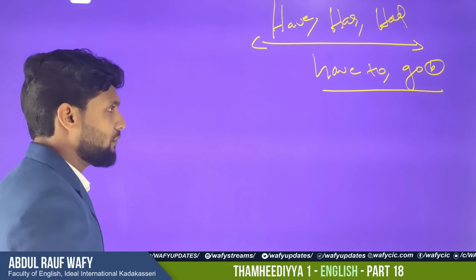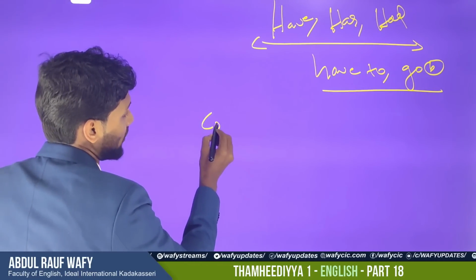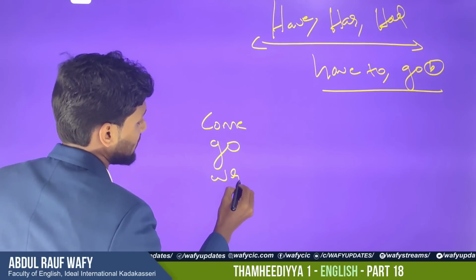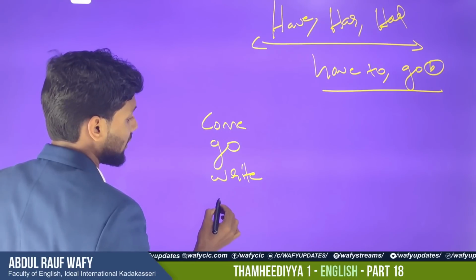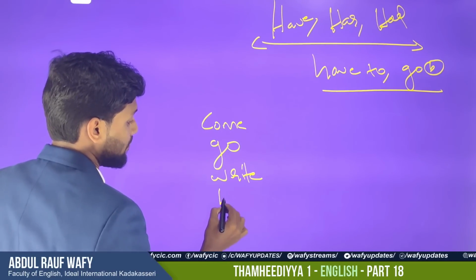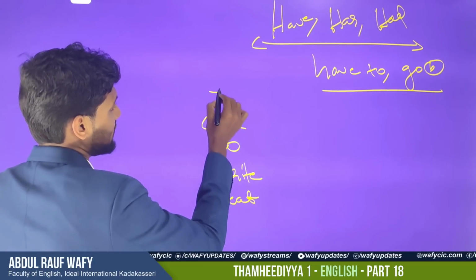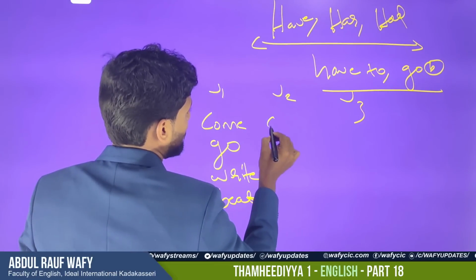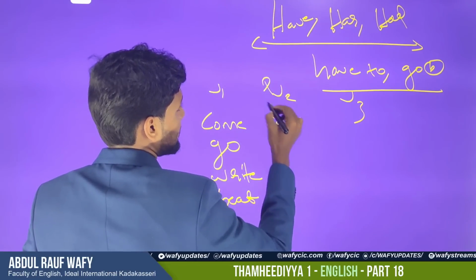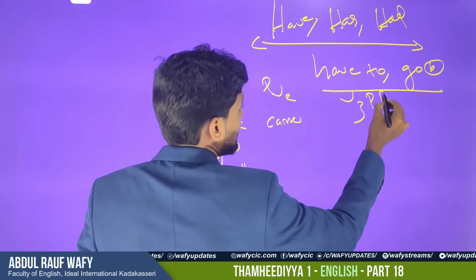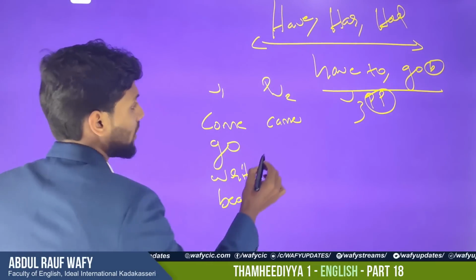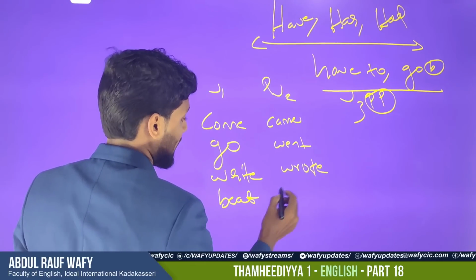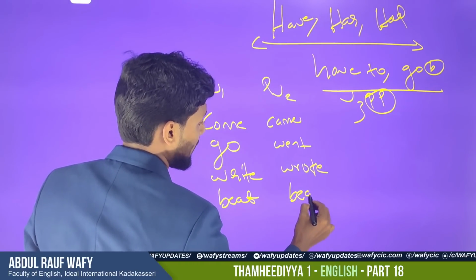for a verb. So I would like to write some verbs here. For example, the words come, go, normal verbs, and write, and another one, beat. So this we will know as V1, and we will have V2 and V3. Come, past tense, past. This is known as past participle, the PP form of the word. So come, go, went, write, wrote, and beat, past tense, already beat.